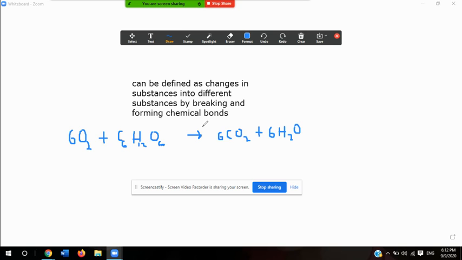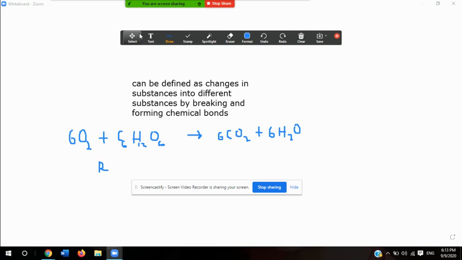Now let's talk about reactants and products. It says the reactants are the substances changed during a chemical reaction. So the substances changed in this case are the oxygen and the glucose. So these are my reactants.